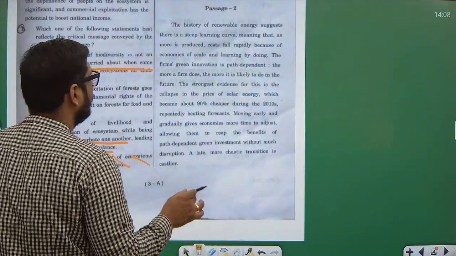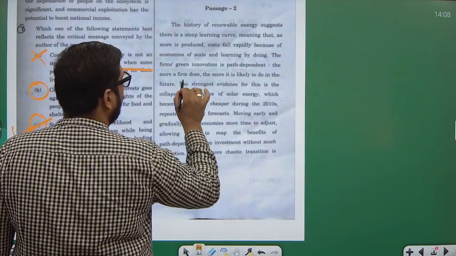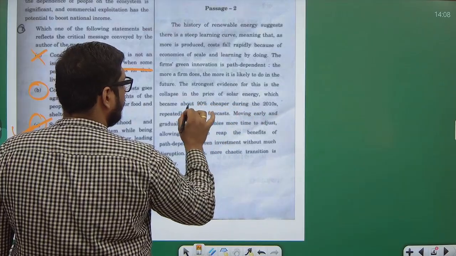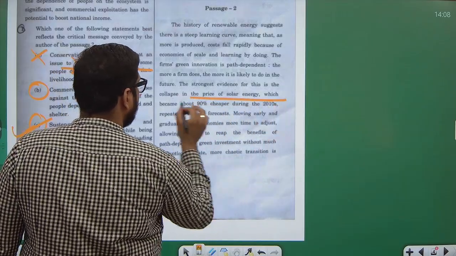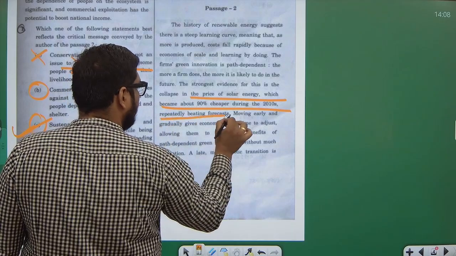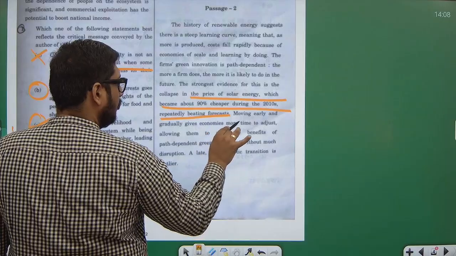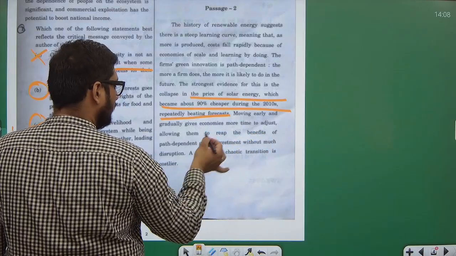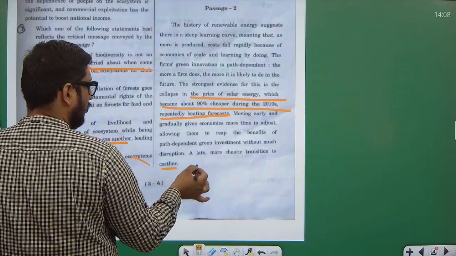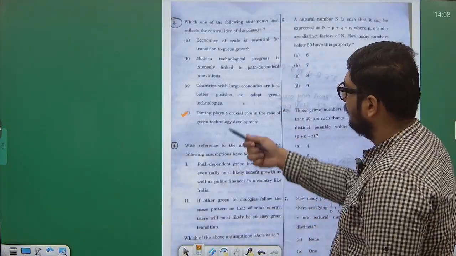See, the firm's green innovation is path dependent. The more a firm does, the more it is likely to feature. The stronger evidence for this is the collapse in the price of solar energy, which became about 90% cheaper during the 2010s, repeatedly beating forecasts. Moving early and gradually gives economies more time to adjust, allowing them to reap the benefits of path dependence without much disruption. A late, more chaotic transition is costly. So that means timing is everything. That is what this is saying.